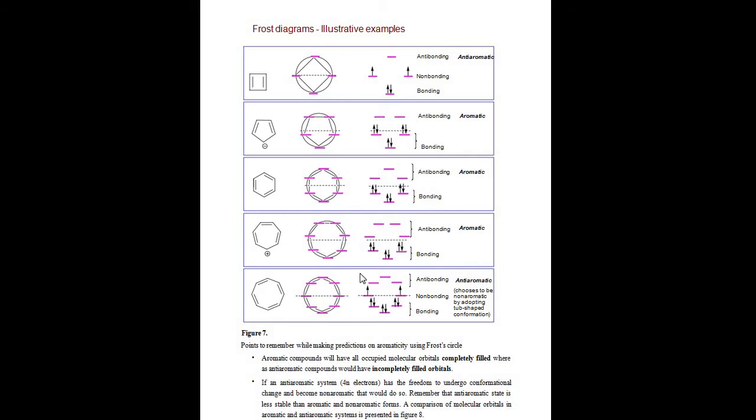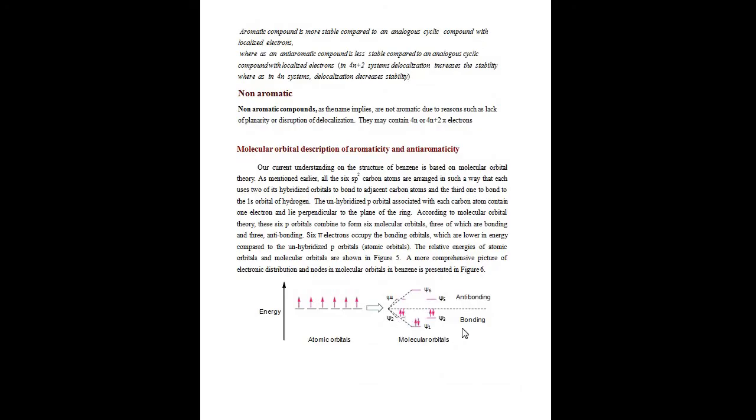Next, to explain anti-aromatic and aromatic we follow Frost diagrams. So what is the condition? In a Frost diagram, aromatic compounds will have all molecular orbitals occupied, like this. These electrons occupy the molecular orbitals. That is an aromatic compound.